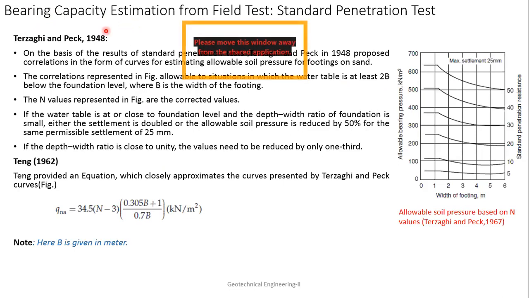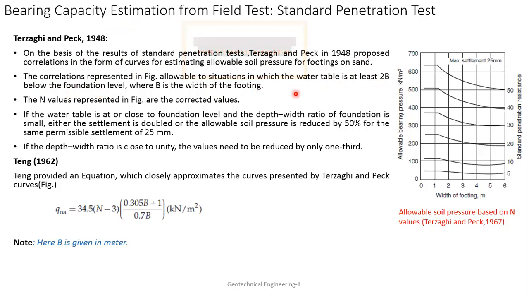On the basis of that, Terzaghi and Peck developed some curves in 1948 and later in 1967. On the basis of the standard penetration test, they proposed a correlation in the form of curves for estimating the allowable soil pressure for footings on soil. The water table should be at least 2B below the foundation level, where B is the width of the footing.